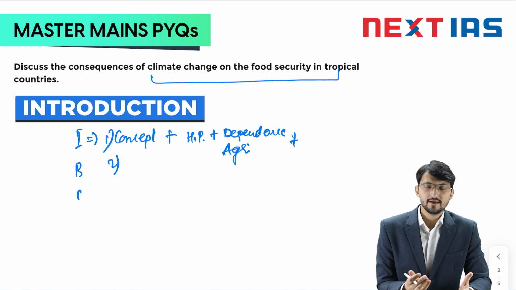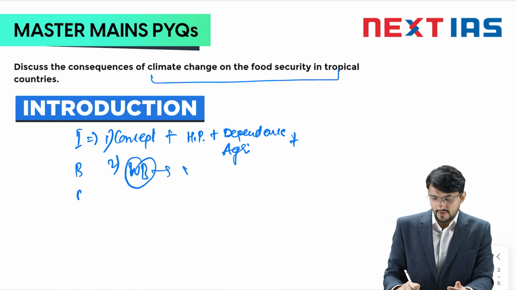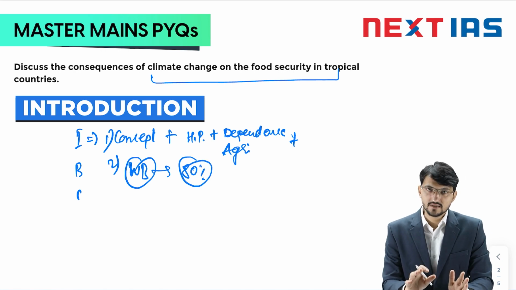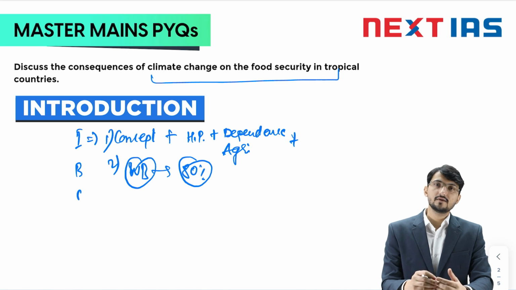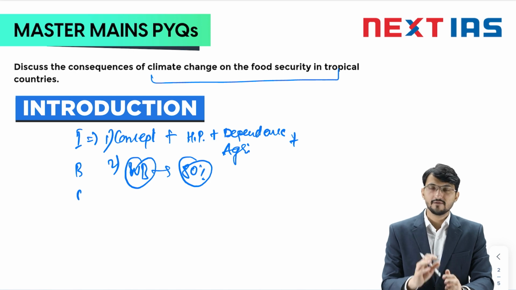So database idea can be, you can mention that World Bank says that around 80% of the people who are mostly affected by global hunger challenge or food security challenge live in tropical countries. That's why it becomes very important to discuss the food security of tropical countries vis-a-vis climate change. That can be your simple introduction. So both the introductions are good.